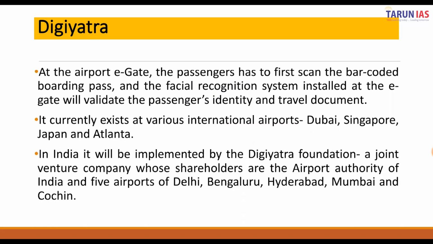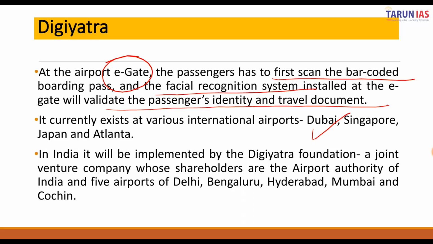So at the airport, an e-gate facility will first scan the barcoded boarding pass, and then a facial recognition system installed at the e-gate will validate the passenger's identity and travel document. It currently exists at various international airports such as Dubai, Singapore, Japan, and Atlanta.